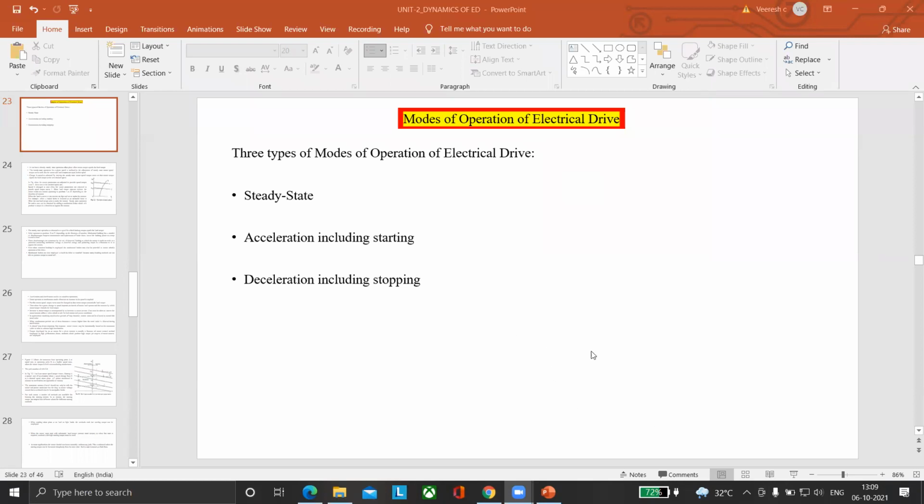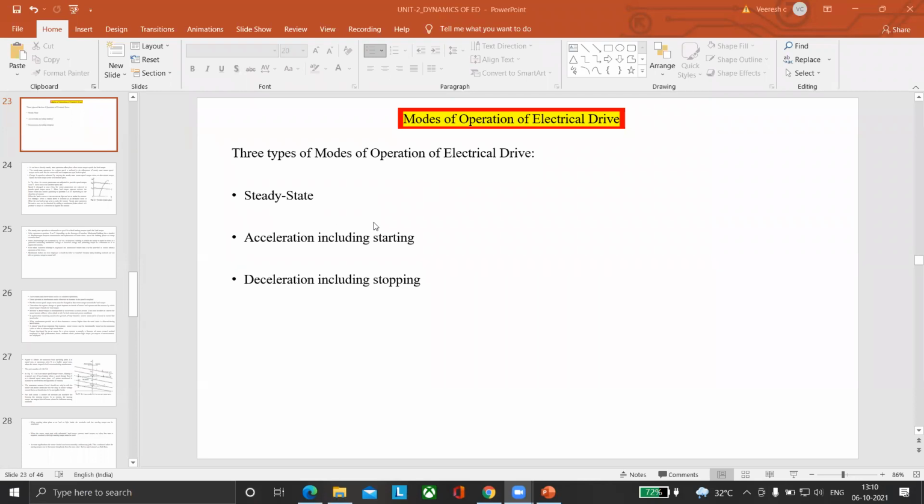Four more. What are the modes of operation of electrical drive? Am I audible? Yes, sir. So can you read it on the screen? It is on the screen.